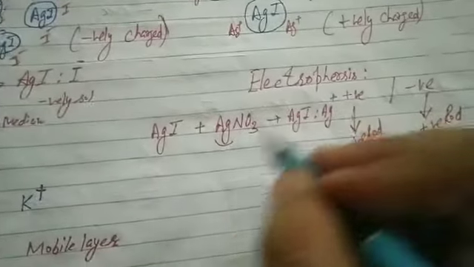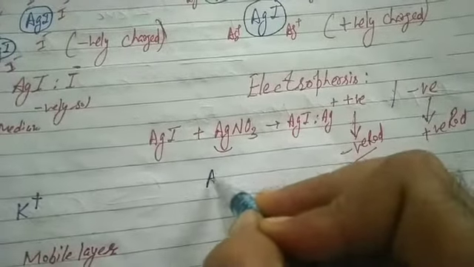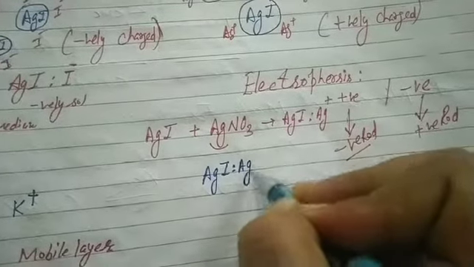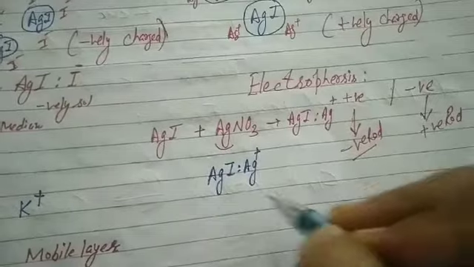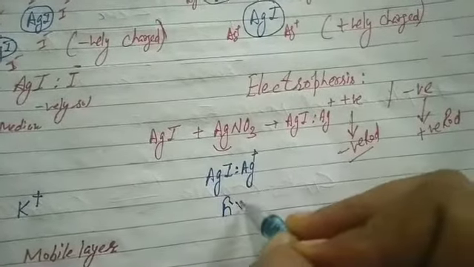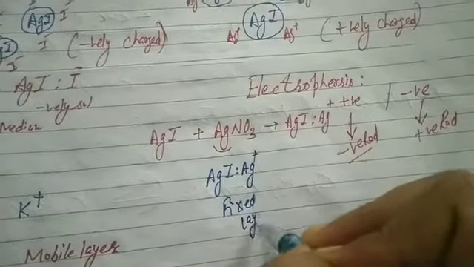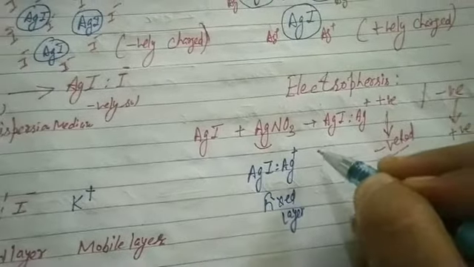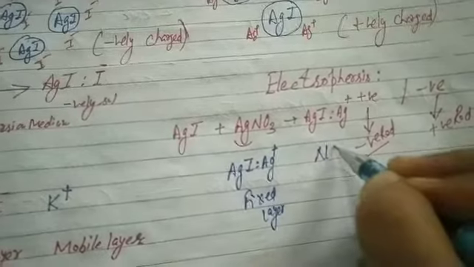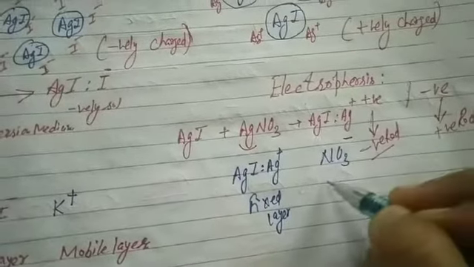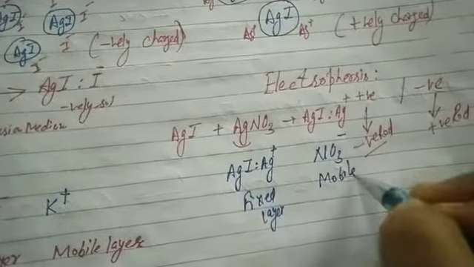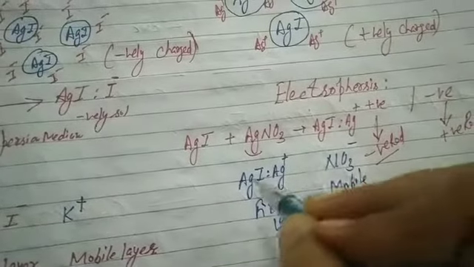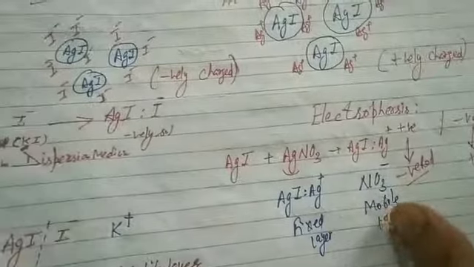So what happens in it? A positively charged colloidal solution is formed. The counter ions remain in the solution. It forms the fixed layer. Now this layer attracts the counter ions from the dispersion medium. What are the counter ions here, students? Nitrate ions, leading to the formation of the second layer, that is your mobile layer. A potential difference is set up between these two layers. It is called zeta potential.